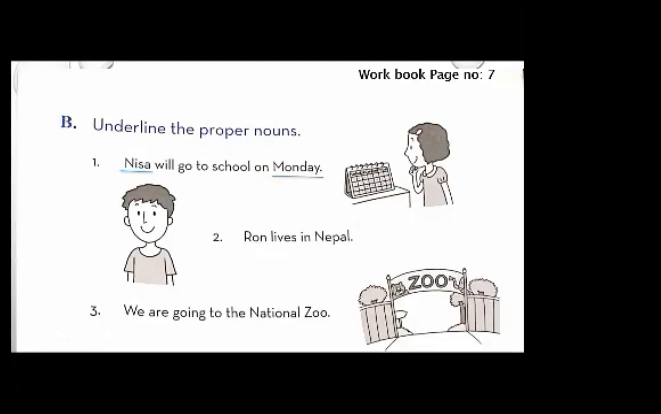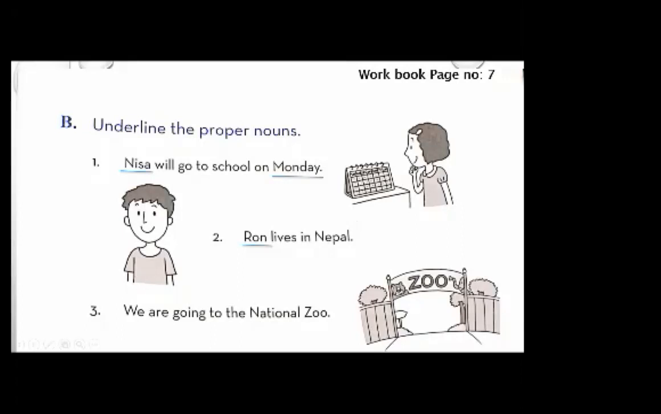Now, number two. What is sentence number two? Ron lives in Nepal. What is the proper noun in this sentence? Ron lives in Nepal. So, very good. The name of a person, and that is Ron. It's the name of a boy. If we call him a boy, it is a common noun. But if I say Ron, it is the name of a particular person, a specific person.